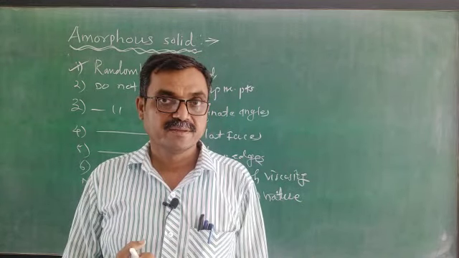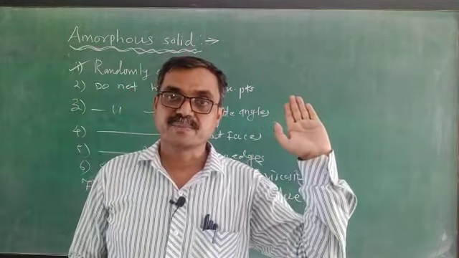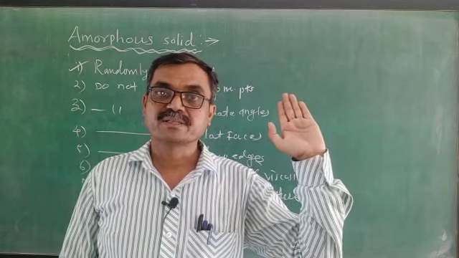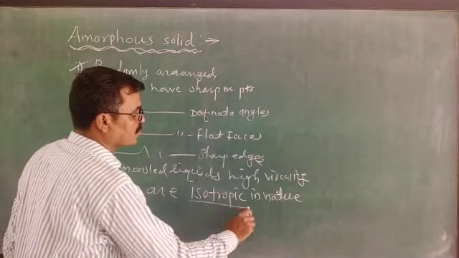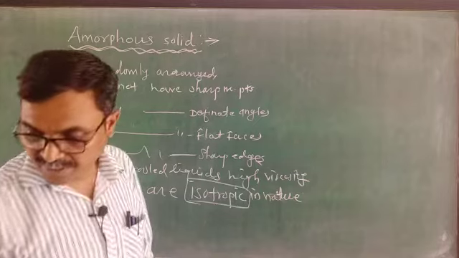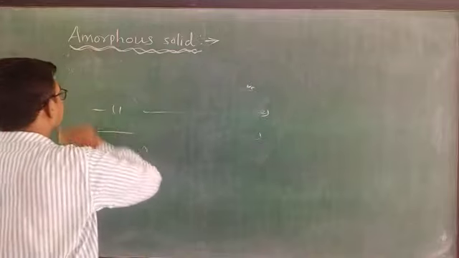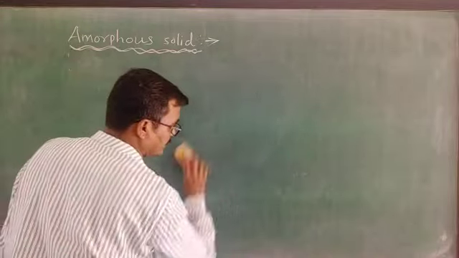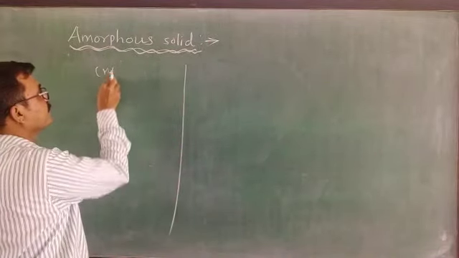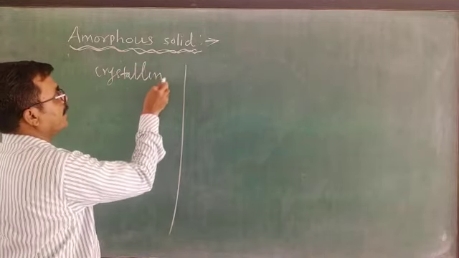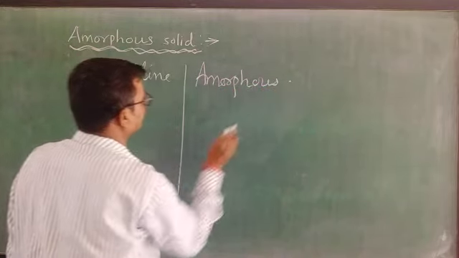Are you getting clear? Previously, in yesterday's period, the crystalline solids are anisotropic, but amorphous solids are isotropic in nature. Now after this, it is very easy to differentiate between crystalline solids and amorphous solids. If we have to differentiate crystalline and amorphous, how can it be differentiated?